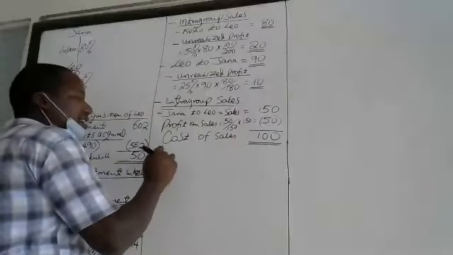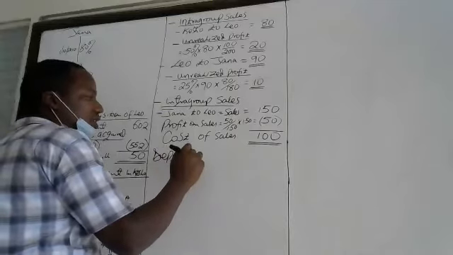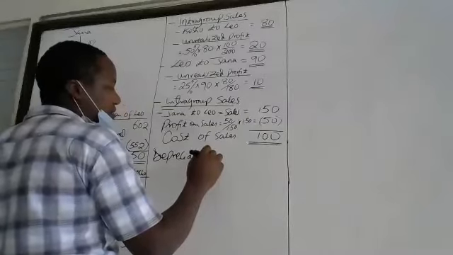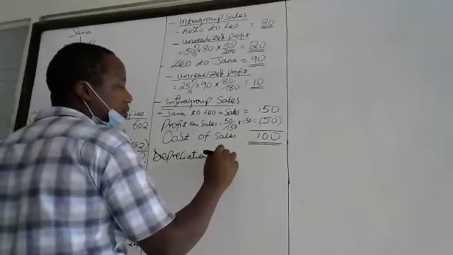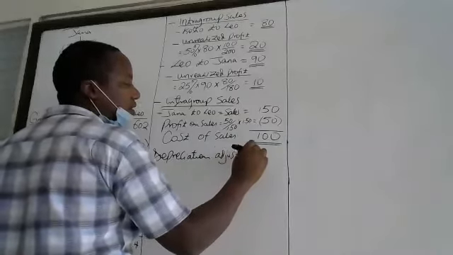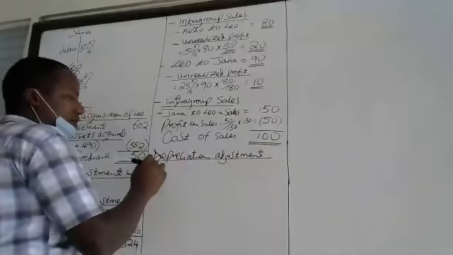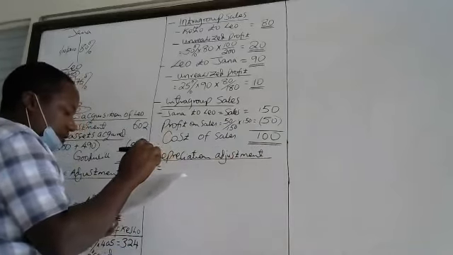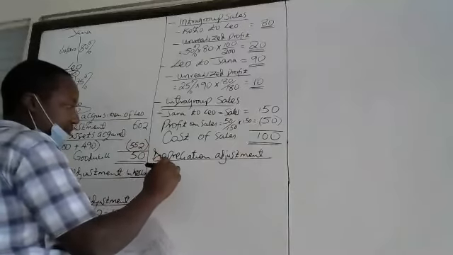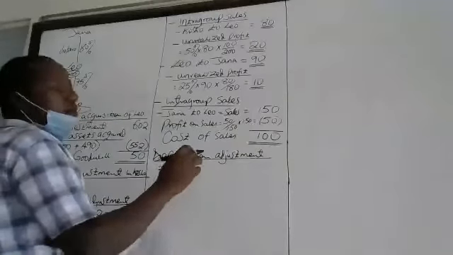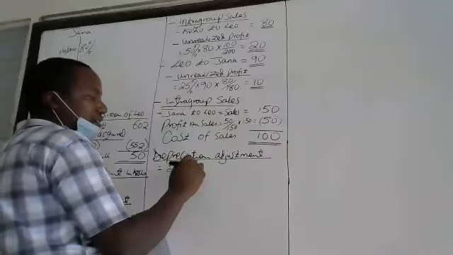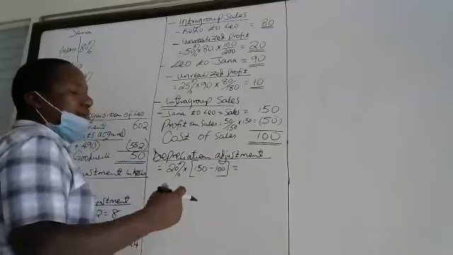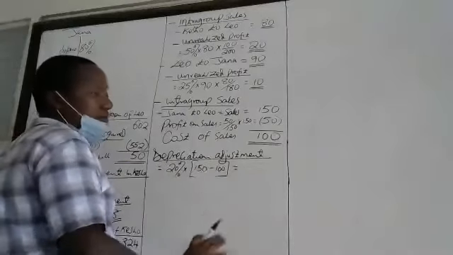And that is then the depreciation overcharged that we require to adjust. So the depreciation adjustment will be equal to the depreciation on the profit, which is the rate of depreciation, 20%, on the profit. The profit is the selling price minus the cost, so that you get the depreciation overcharged on that profit.